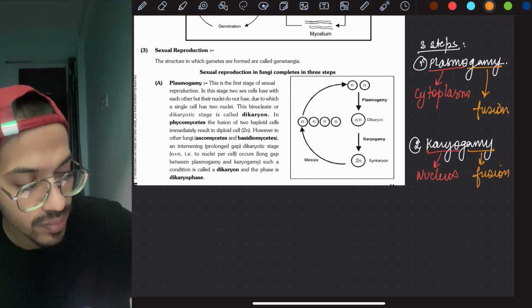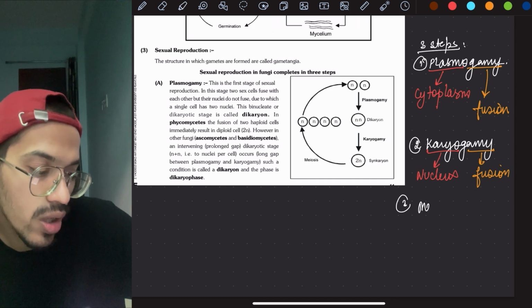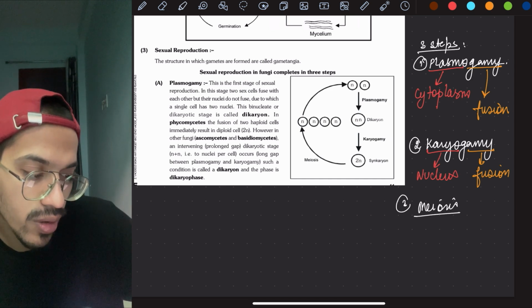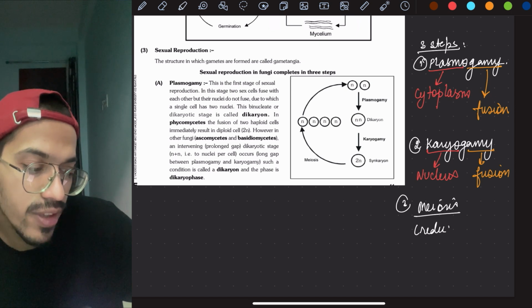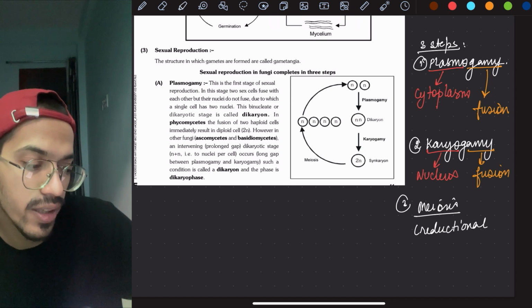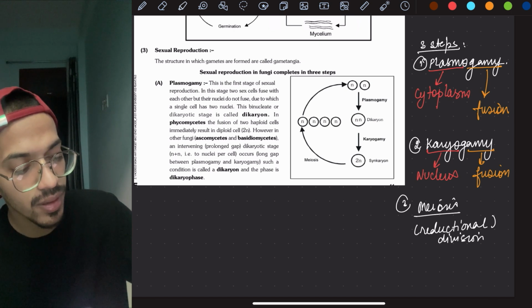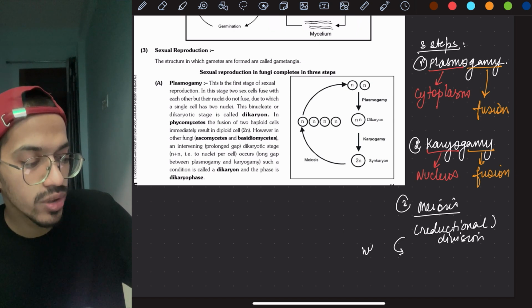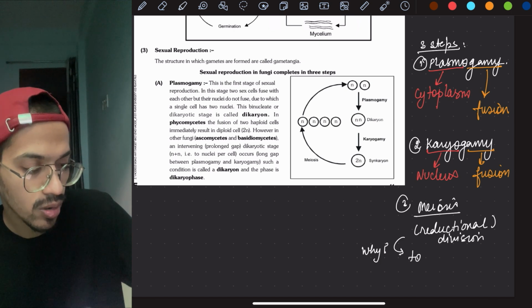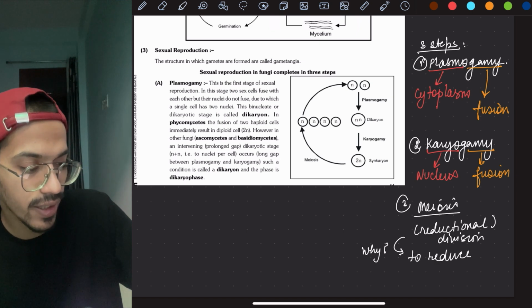Meiosis. Meiosis is reductional division. Why do we do it? To reduce the ploidy content.